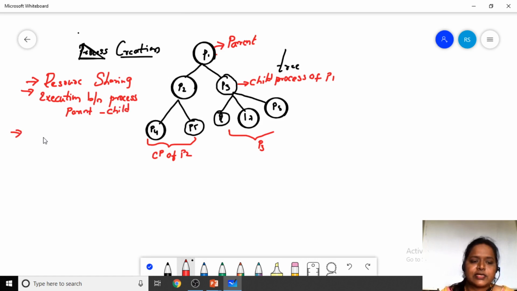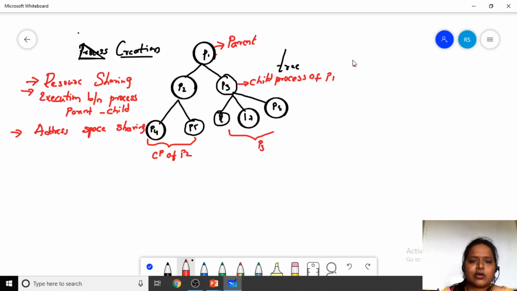And the next is the address space: how the address space is shared between the processes. All these things we have to discuss.